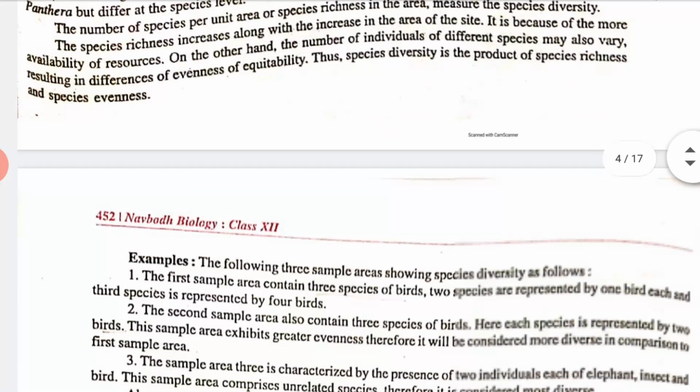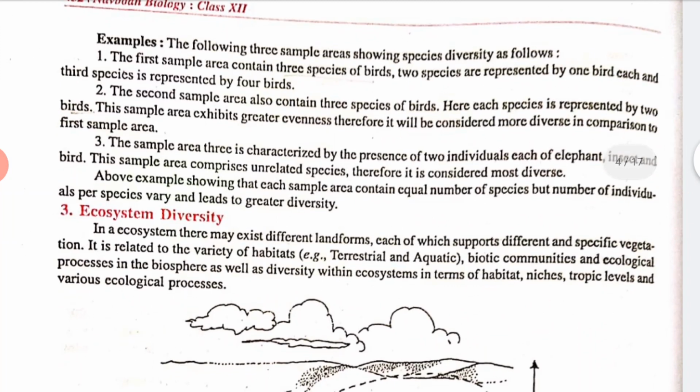Now, let us see one example of how species are divided. The following three sample areas show the species diversity as follows. The first sample area contains 3 species of birds. 2 species are represented by 1 bird each and the third species is represented by 4 birds. In the same way, the second sample area also contains 3 species of birds. Hence, each species is represented by two birds. The same area comprises unrelated species, and therefore it is considered most diverse.